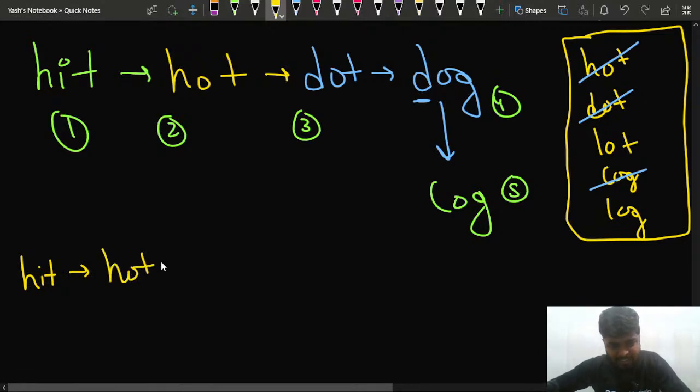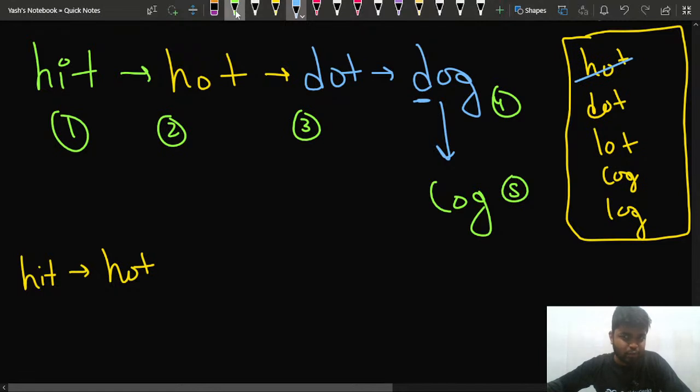I can convert hit to hot. So I'll be checking which are the words that are available, right? So if I'm checking, I'll have these words. What I'm saying is I'll choose it this way. If I have hot, I'll say, okay, I have used hot. Then after hot, which is the word that he's suggesting?